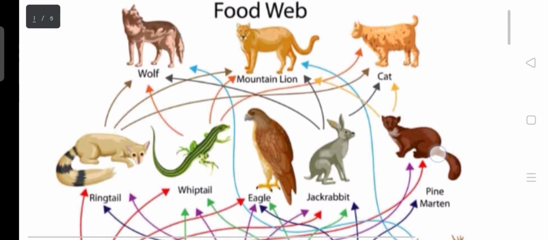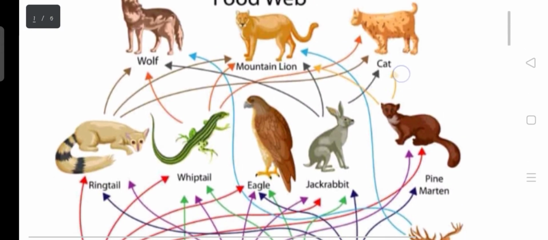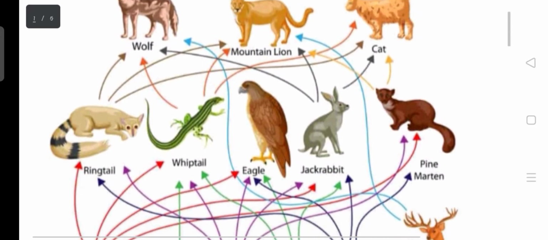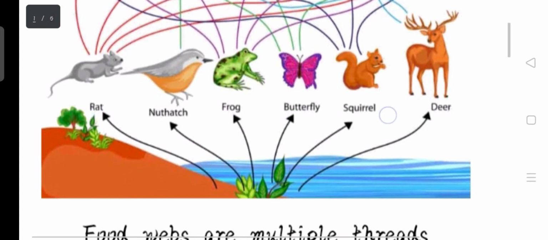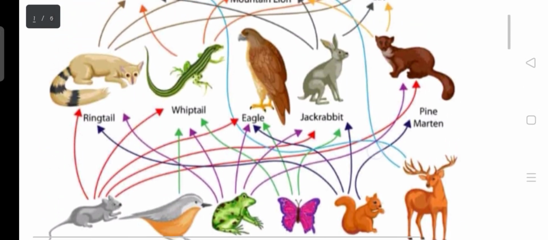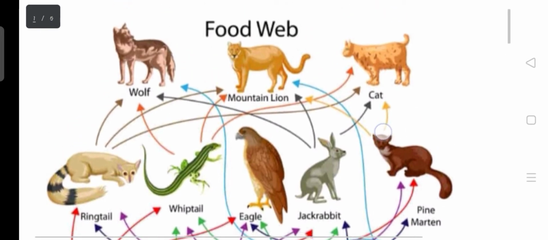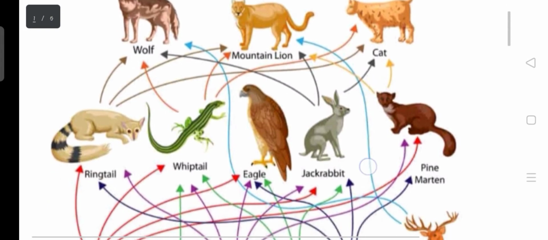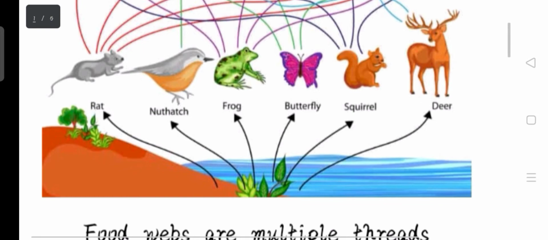Then we have the pine marten. The pine marten is being eaten by the mountain lion and the cat. Then we have the tertiary consumers. So when all these animals die, the decomposers feed on them and then convert them to nutrients in the soil, which helps in the growth of plants, and the cycle continues.